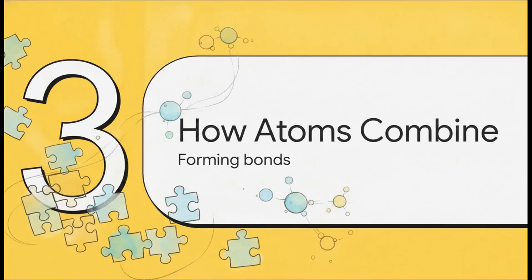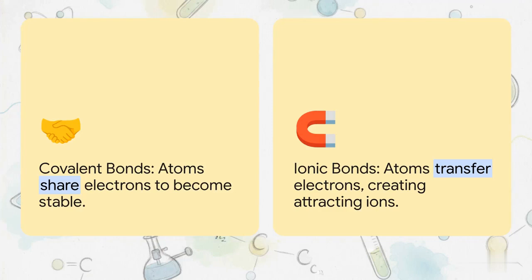Which brings us to Section 3, how atoms combine. So how do these individual puzzle pieces actually stick together to build our world? Atoms are kind of like characters, driven by a single motivation. They just want to be stable, and they do that by getting a full outer shell of electrons. They generally use 2 main strategies here.